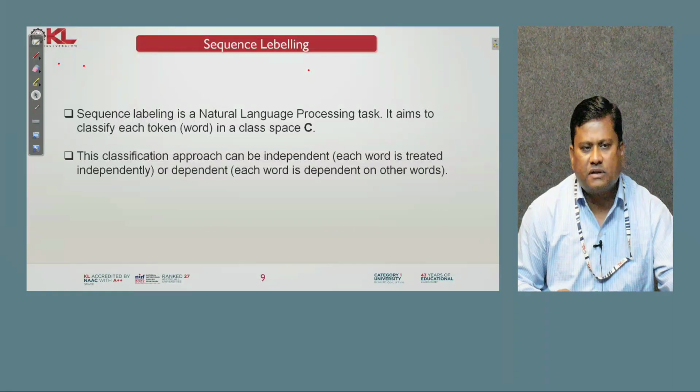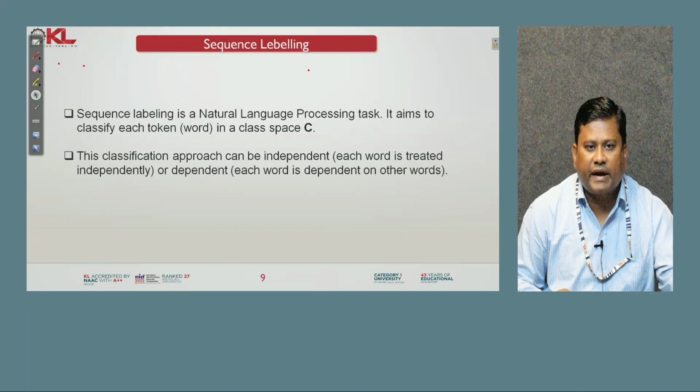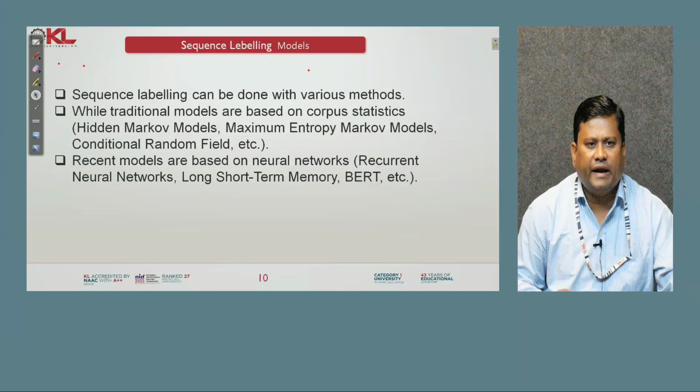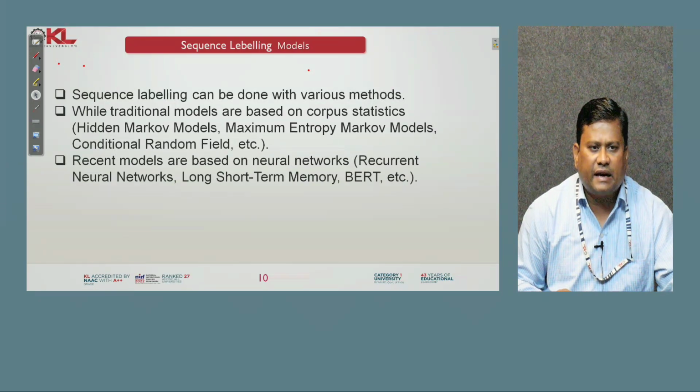Sequence labeling. We have to know about sequence labeling. Sequence labeling in natural language processing aims to classify each token in a sentence into a class space C. This classification approach can be independent, where each word is treated independently, or dependent, where each word depends on other words. Sequence labeling can be done with various methods. Traditional models are based on corpus statistics like HMM, maximum entropy Markov model, conditional random field, etc. But recent models are based on neural networks, that is RNN, long short term memory LSTM, and BERT.